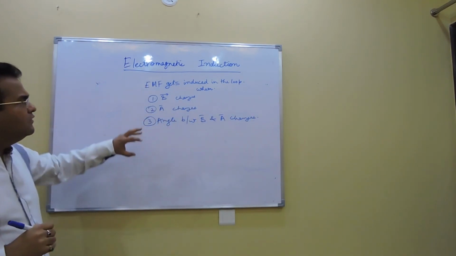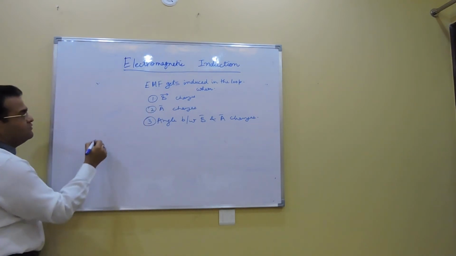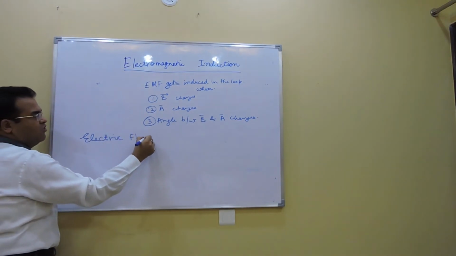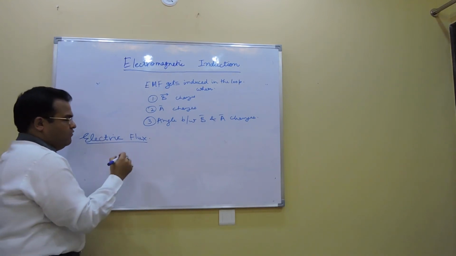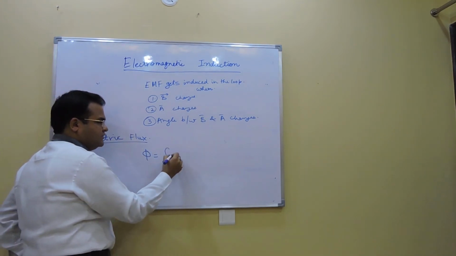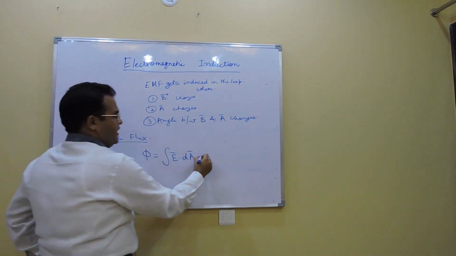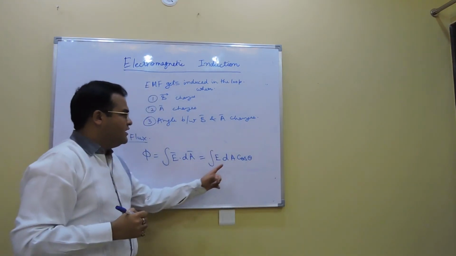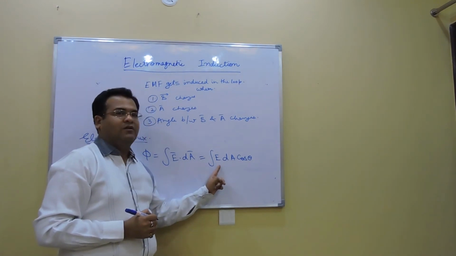Now if you remember, we have seen this earlier also somewhere. If you remember electrostatics, we studied what was electric flux. Do you all remember what electric flux was? What we studied in that? Electric flux was the integration of E dot dA, if you remember. And it was integration E dA cos theta. So there A was the area vector, theta was the angle between the electric field and the area vector, and E was the electric field.